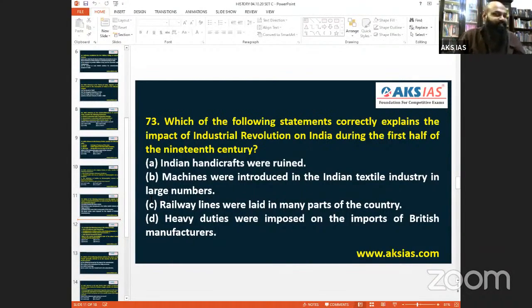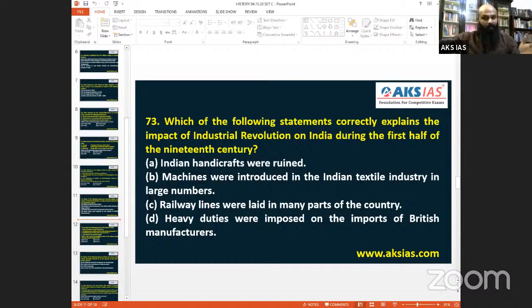So I think this question is something on the historical identity of the Make in India concept. So Make in India, India was a resource market. During First World War, more were made in India. So Industrial Revolution began in 18th century. First World War is in 20th century, 200 years difference. So we will eliminate that machines were introduced in textile industry in large numbers, out, because machines were introduced in England.